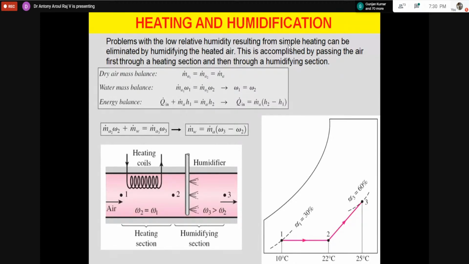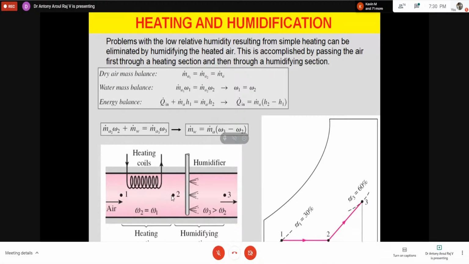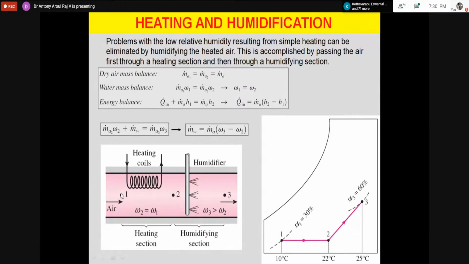So this is winter air conditioning, and here you can see the first portion, 1 to 2. The energy balance is like this. Air mass balance is maintained. Even this is sensible, because the moisture balance is also maintained. So what is the heat added? In the heating coil, before heating you will have lesser enthalpy, and after heating you will have higher enthalpy. Higher enthalpy minus lesser enthalpy, into the mass flow rate of air, is going to be the heat added.